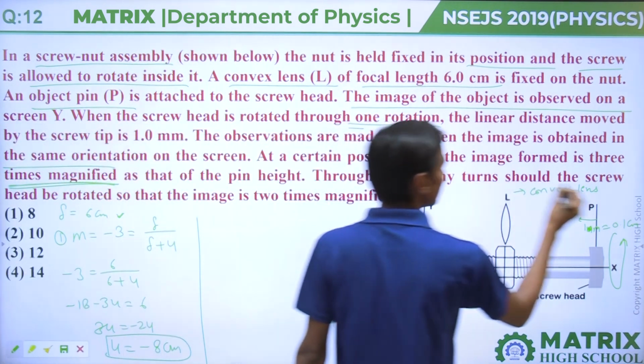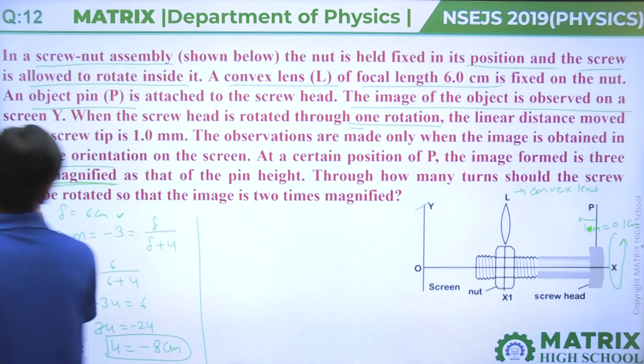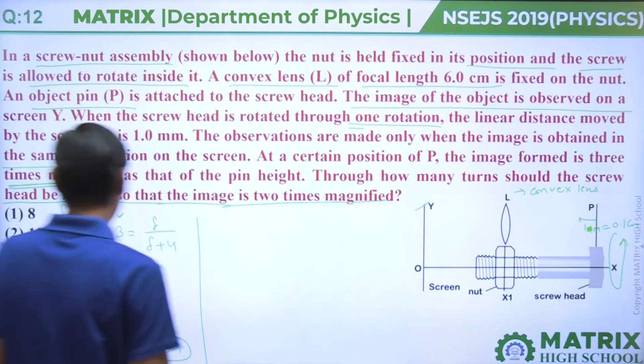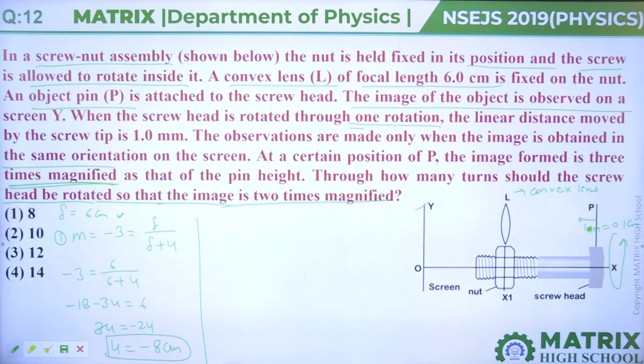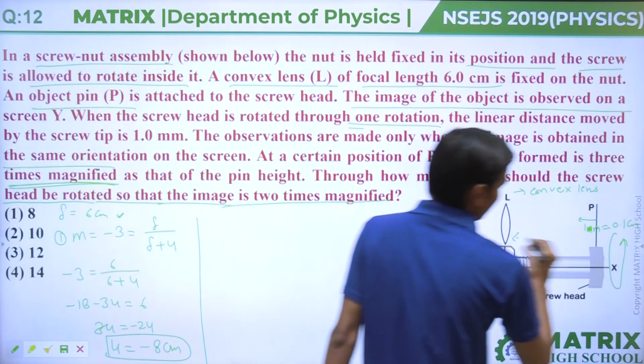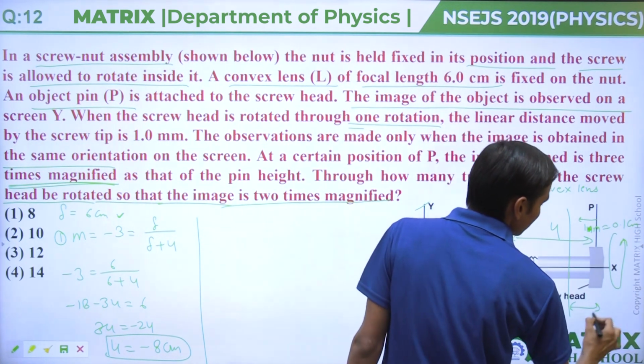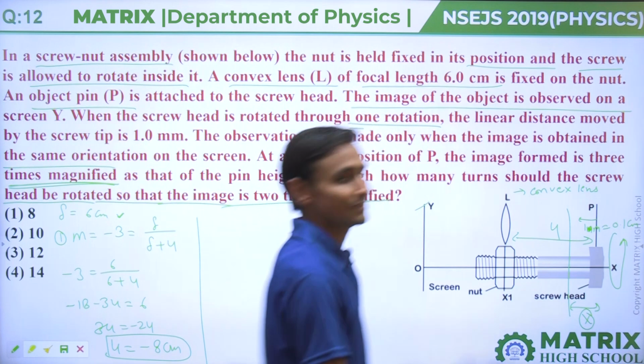Through how many turns should the screw be rotated so that the image is 2 times magnified? Now it is saying that, given it is U, let us assume that the screw moves X distance forward.